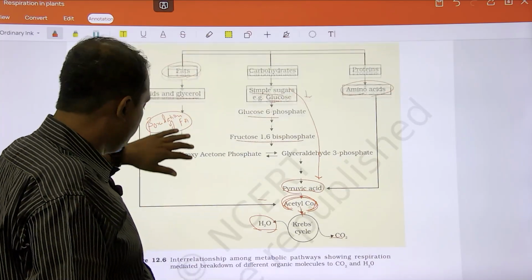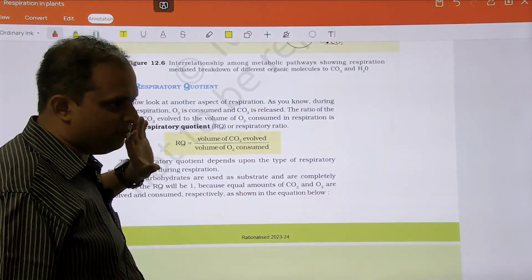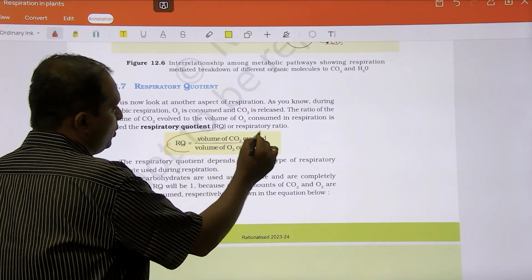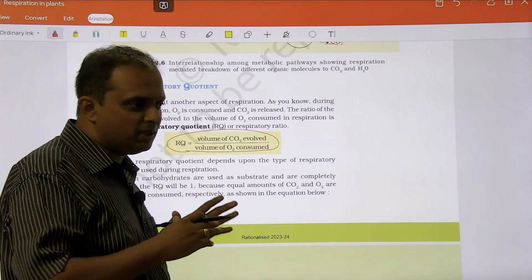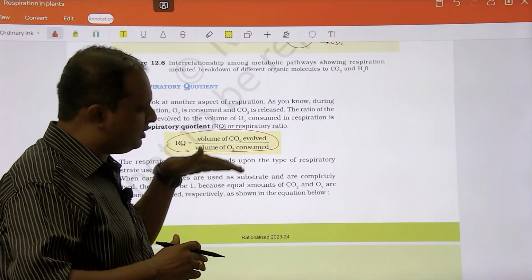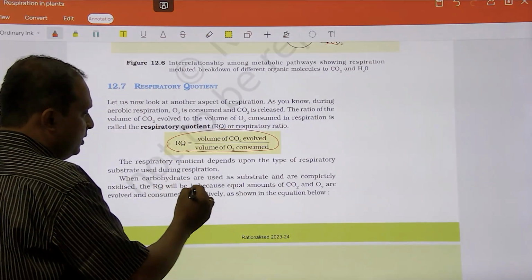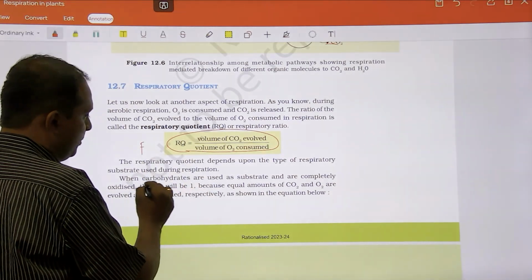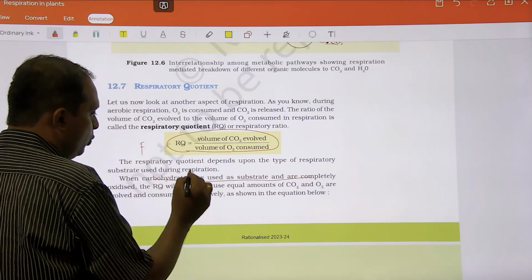Then the last thing is respiratory quotient. It's very simple, so you should know this formula. RQ is equal to volume of CO2 evolved divided by volume of O2 consumed. Actually that has a very in-depth meaning, but our part is to stay with this equation. So you should know this. In case the food is carbohydrate, RQ is equal to 1. It is given here: carbohydrates are used as substrate. The RQ will be 1, right?